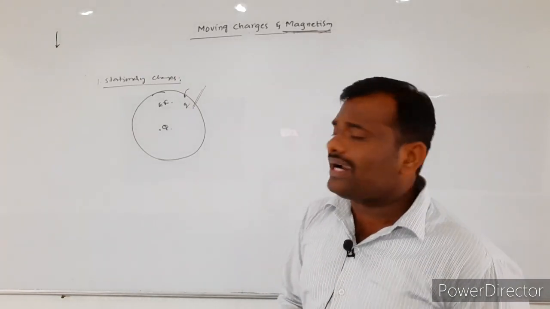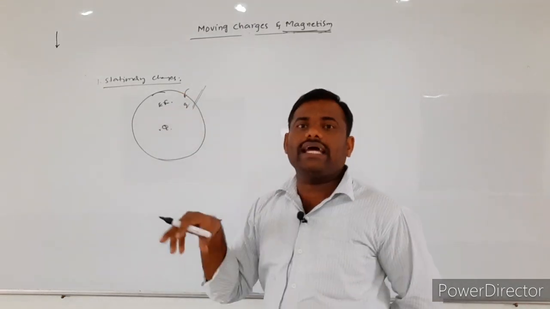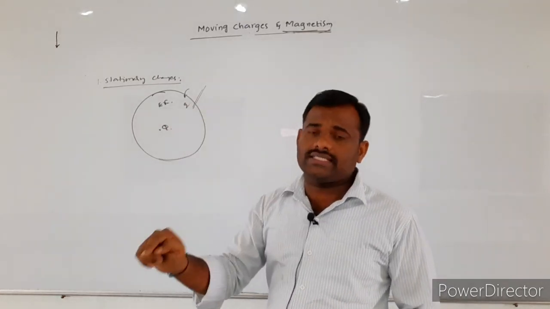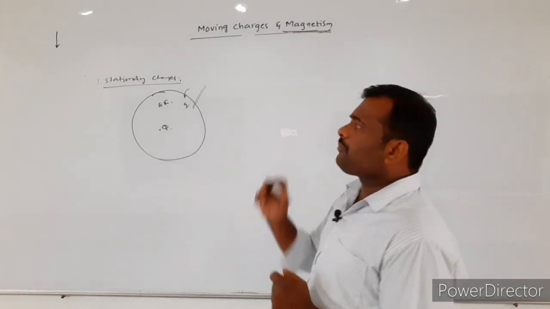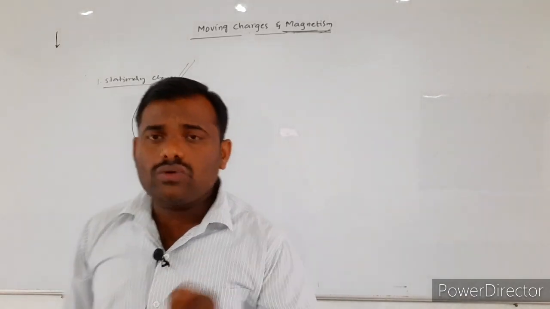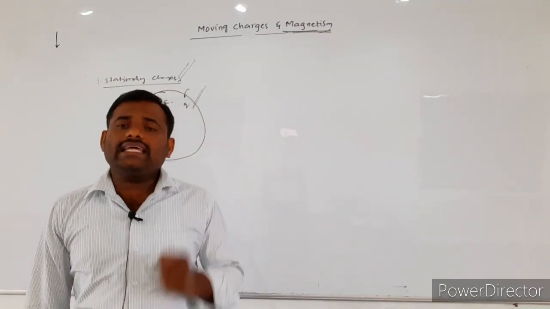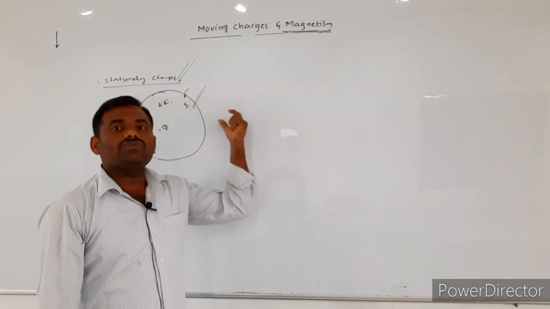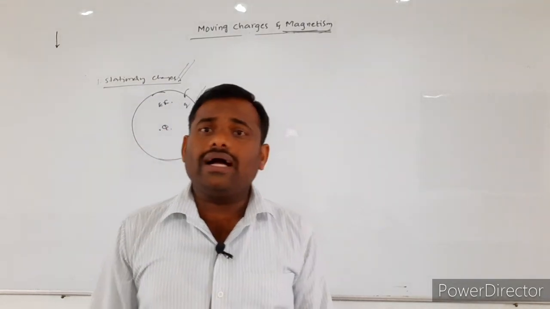The electric field itself will exert some external force over the charges which have entered into the field. So that is the main property of stationary charges. Whenever you consider stationary charges, they produce the electric field, and this electric field exerts an external force over the charges which enter that region. This is about the property of the electric field.